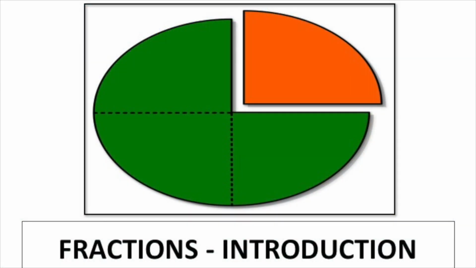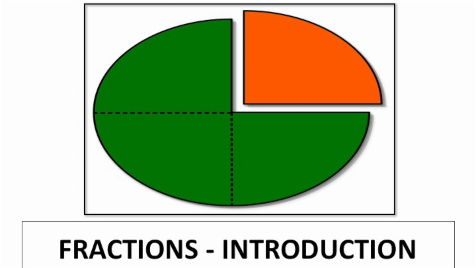So let's take a look at our PowerPoint presentation, Fractions, Introduction. Yes, guys. And remember earlier when I said the definition of fraction is parts of a whole. So if we look at the picture here, we can see a circle. Well, how many parts to the circle? 4. You can see the circle is divided into 4 parts.